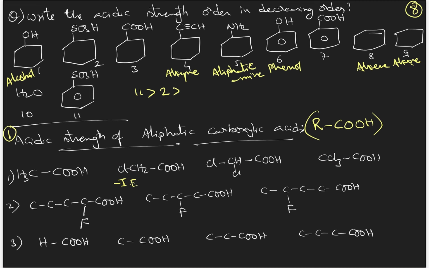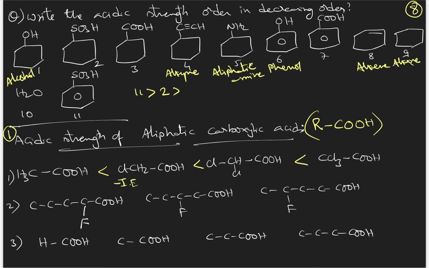The more the number of negative inductive effect groups, that is electron withdrawing groups, the more is the stability of the conjugate base, and respectively the more is the acidic strength of its acid. Therefore acidic strength will be strongest for trichloroacetic acid, then dichloroacetic acid, then monochloroacetic acid, and then unsubstituted acetic acid.